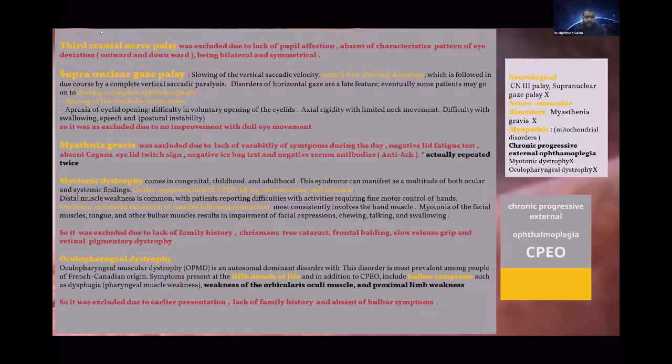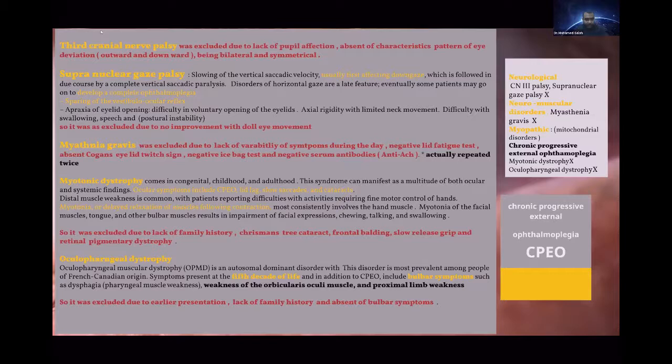Supranuclear gaze palsy shows vertical saccadic velocity slowing, especially affecting down gaze, then completely affecting the upper gaze, and later on the horizontal gaze is affected and develops complete ophthalmoplegia. But as I said, during examination, doll's eye movement did not result in improvement of ocular motility, which is characteristic of supranuclear gaze palsy because it spares the vestibulo-ocular reflex. So it was excluded because there was no improvement with doll's eye movement.